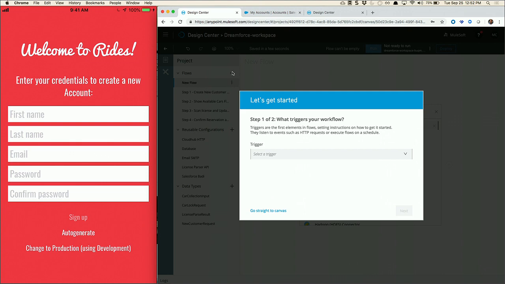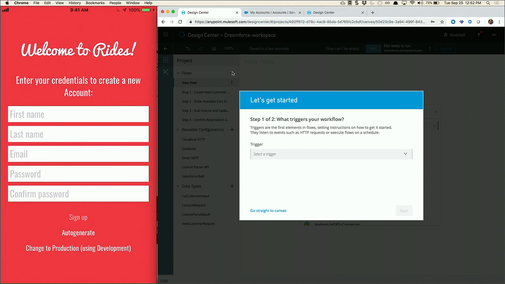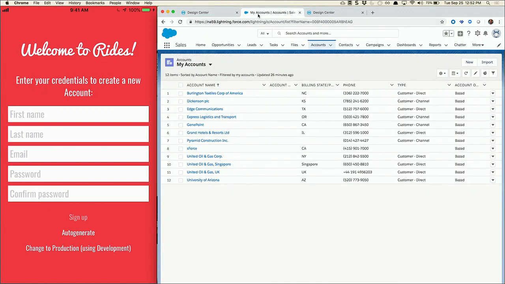So in our example, why don't we do this? I've created a simple form on the left here. And that form, you see, just has some information. Now, this could be a web form or a mobile form, but let's say it captures information from our users, and we take that form's data, and we want to create a new account inside of Salesforce. Okay, so here is my Salesforce account. You can see that there's some stuff pre-populated.